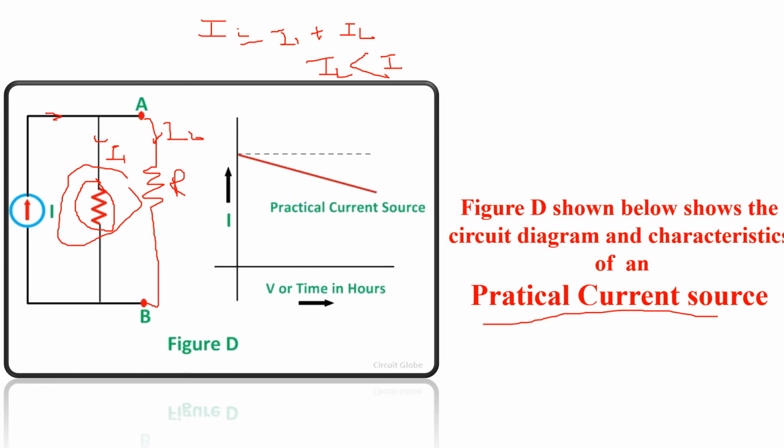So you can see that in the practical current source, the waveform is going down. It means the output current is less than the input current, and this is the drop, and this drop is due to this internal resistance. So you can see that for the ideal current source and the practical current source, in both cases, the value of the resistance will define whether that source is an ideal source or a practical source, right?